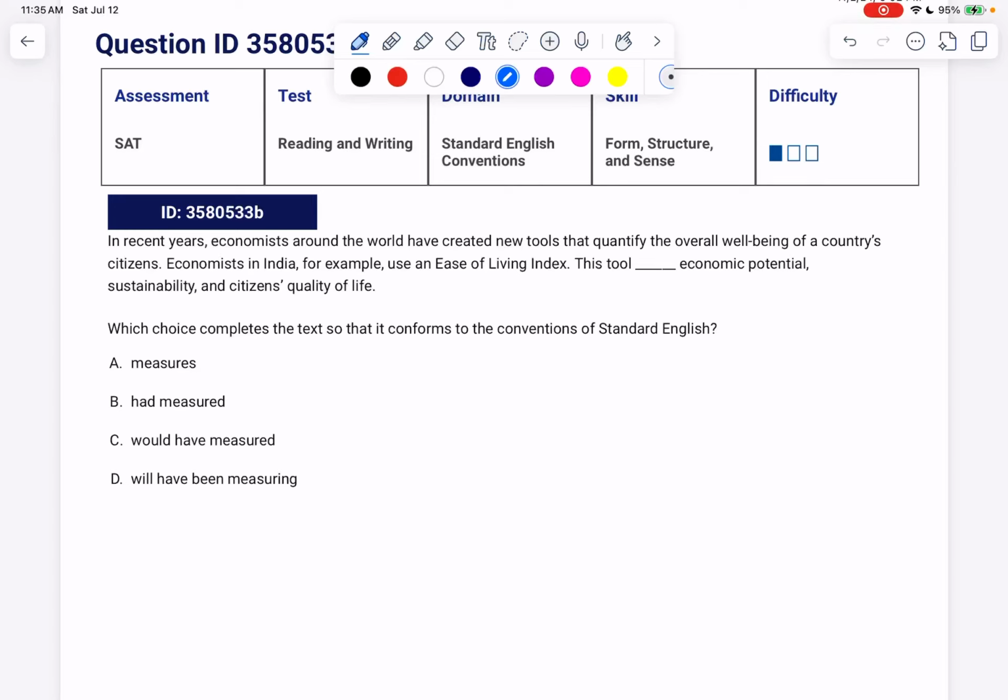Hello! Let's review some practice problems for standard English conventions for the reading writing section on the SAT. The skill we're going to be working on is form, structure, and sense.